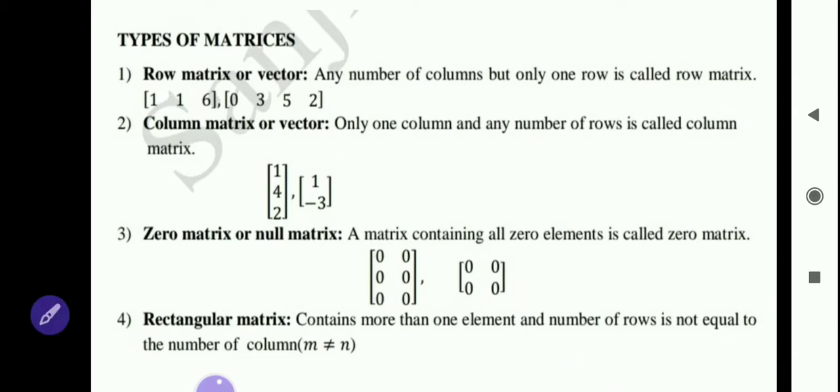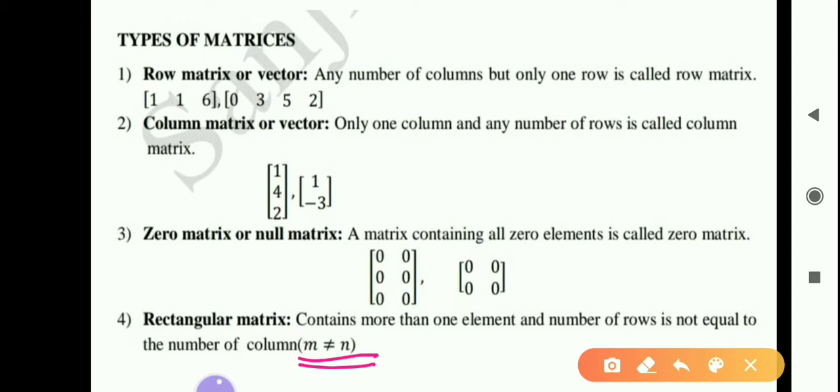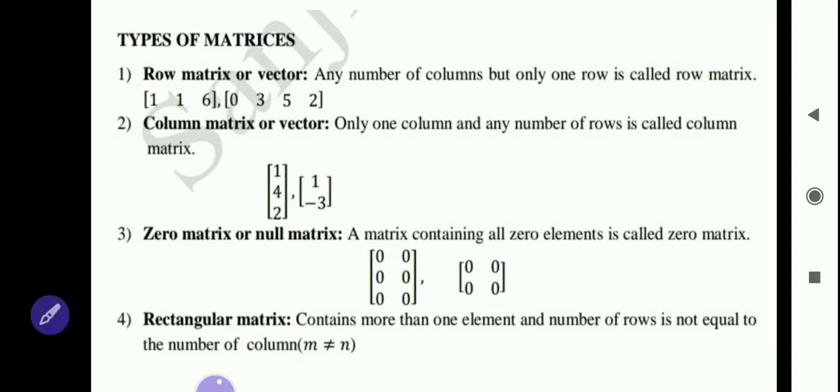Then the next one is rectangular matrix. In a rectangular matrix, the number of rows and number of columns are not equal. For example, in the definition, we defined an m by n matrix. In that matrix, if m is not equal to n, that means the number of rows is not equal to the number of columns, such matrices are called rectangular matrices. For example, this matrix is a rectangular matrix. Here rows are 3 and columns are 2. So this matrix is not rectangular because the number of rows and number of columns are the same, 2 rows and 2 columns. Okay, so the next type of matrix is square matrix.